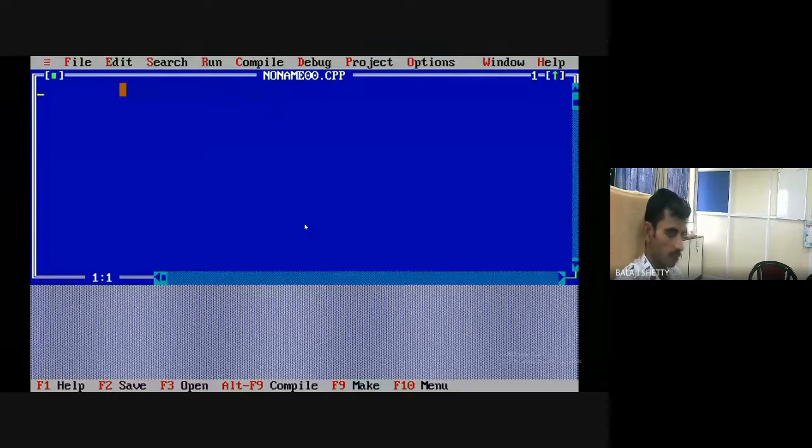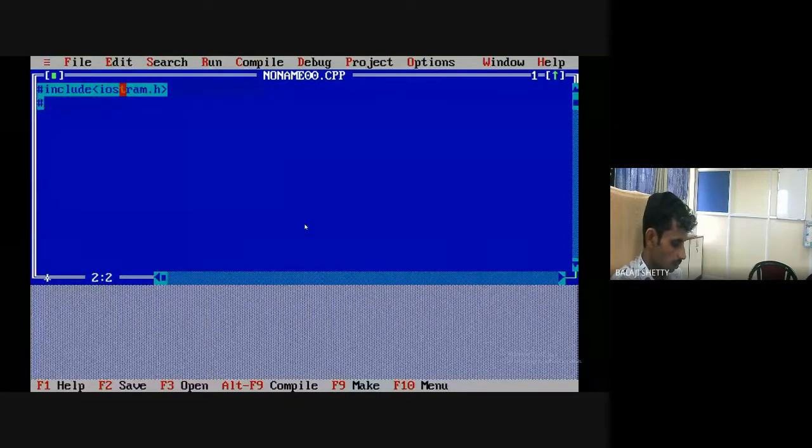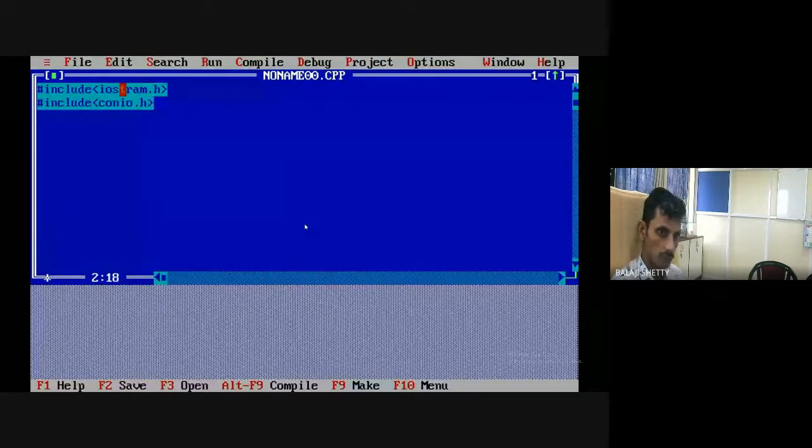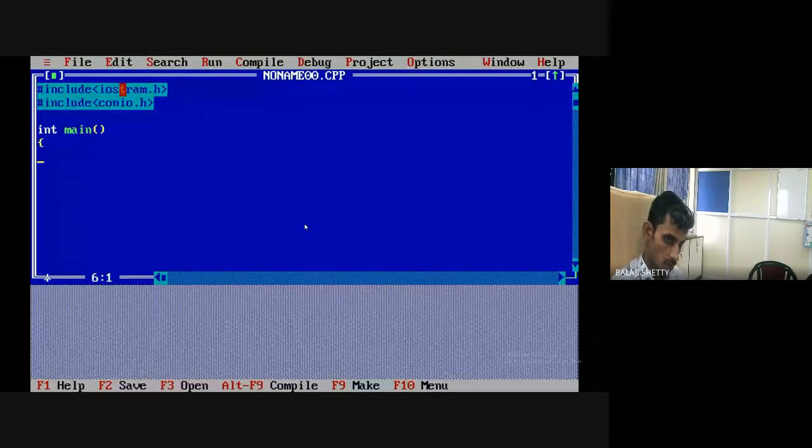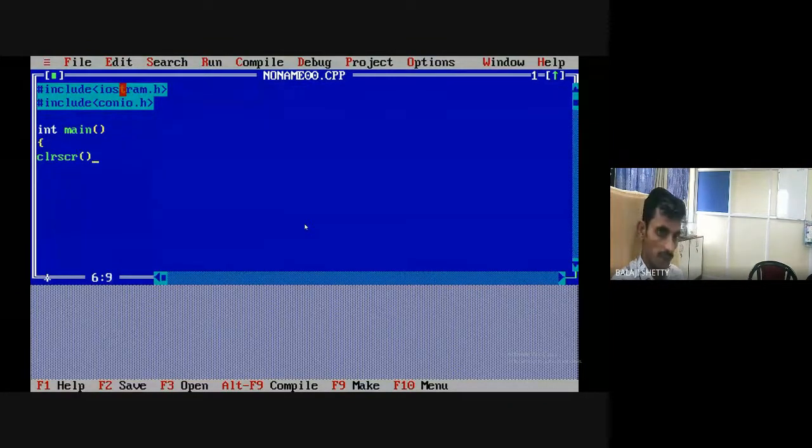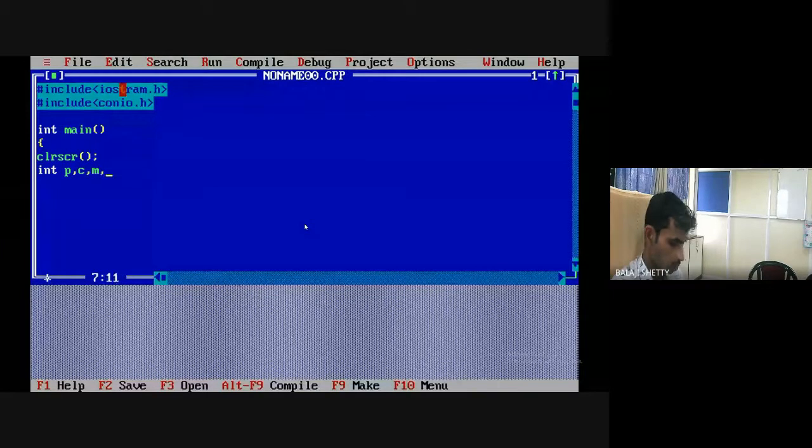Clear? So here include iostream.h. Okay. Include conio.h. int main. Then your clrscr, clear screen, int physics marks, chemistry marks, mathematics marks, total, okay, float average, okay.